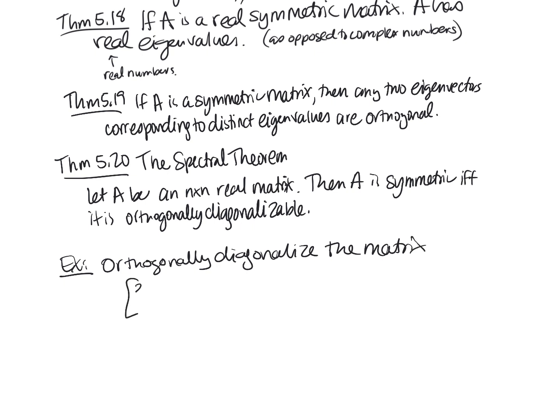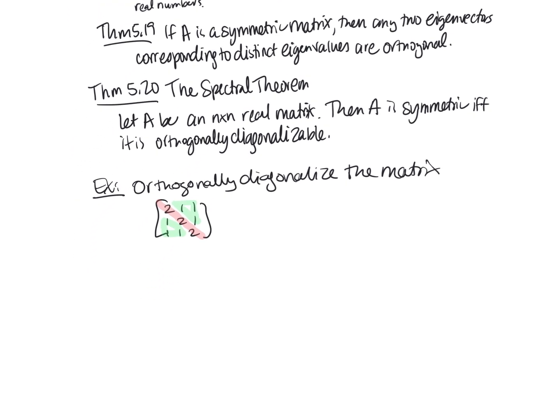And we have 2, 1, 1, 1, 2, 1, 1, 1, 2. So again, you can see that symmetry there, that green triangle on the top corresponds to that triangle on the bottom, that there's a line of symmetric reflection across that diagonal. So you can see the symmetry of that matrix there. So the spectral theorem tells us that since this matrix is symmetric in this way, it's going to be orthogonally diagonalizable. So first thing we want to do is find the eigenvectors.